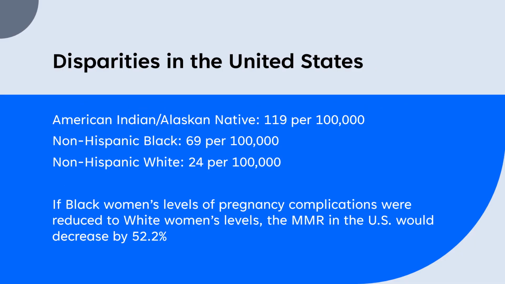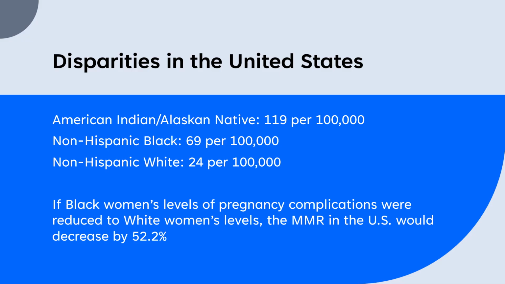As previously stated, the United States houses different levels of maternal mortality for different demographic groups, the most staggering difference being in racial groups. American Indian and Alaska Native women in the U.S. face the highest burden of maternal mortality with a ratio of 119 per 100,000 live births. The next group burdened the most is non-Hispanic Black women, who face a ratio of 69 deaths per 100,000 live births. Non-Hispanic white women face a rate of 24 deaths per 100,000 live births. The differences in these rates is staggering and shows that the U.S. does not treat all racial groups equitably.